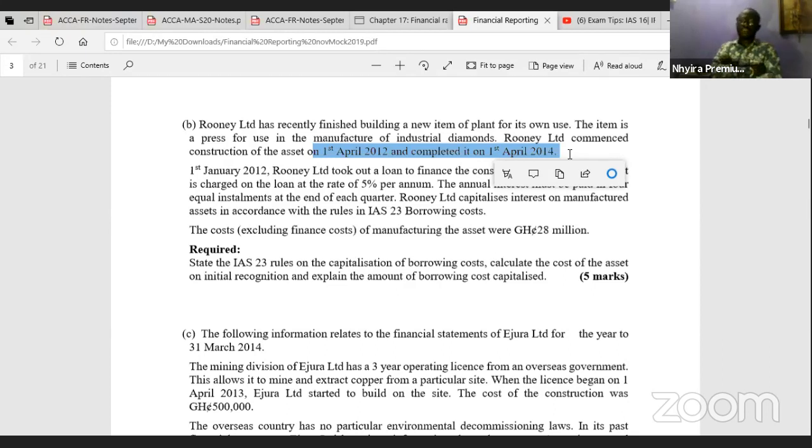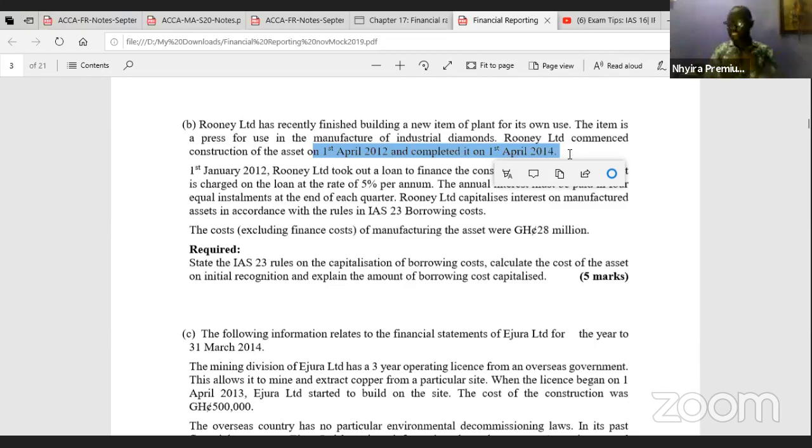Usually the interest expenses are required to be expensed. However, if the entity borrowed the money for the construction or acquisition of qualifying assets, then the standard states that the interest expenses must be capitalized. So what is a qualifying asset?